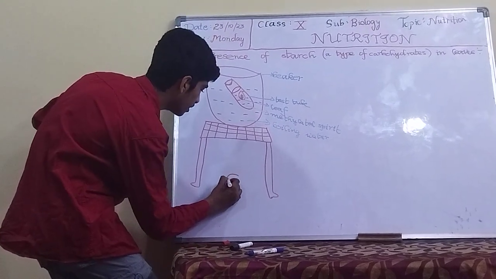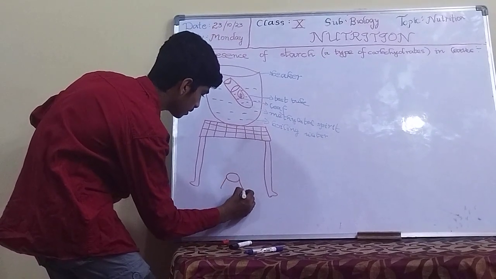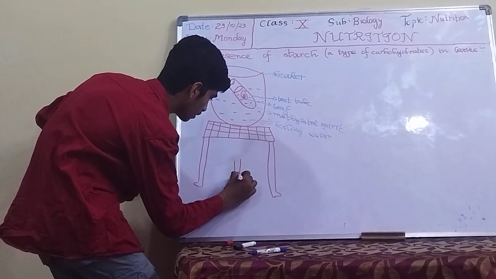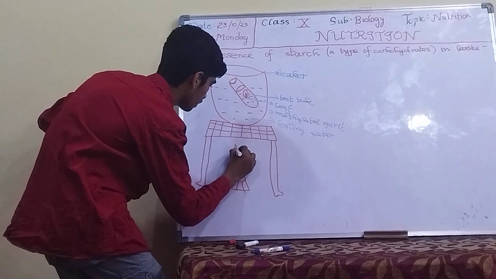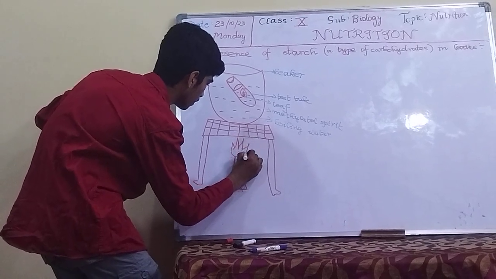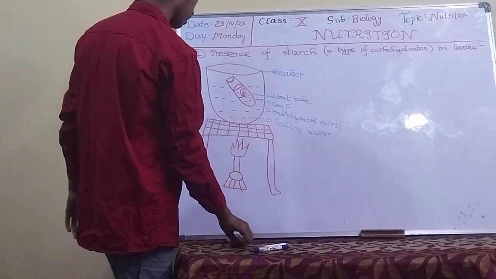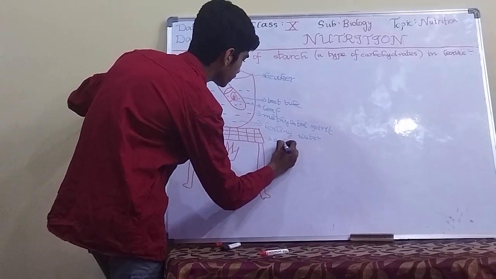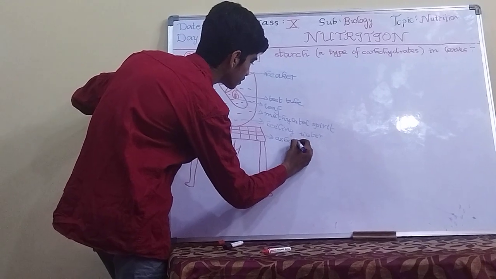What is that burner? Bunsen burner. This is asbestos gauze, which we need for support.